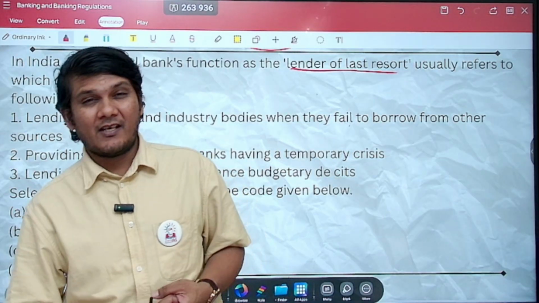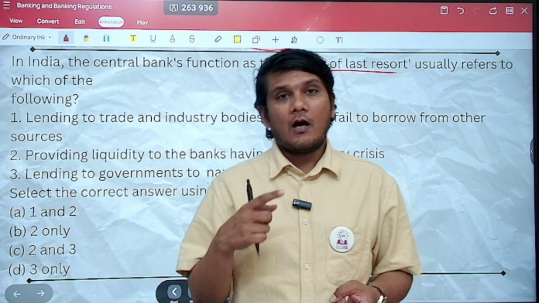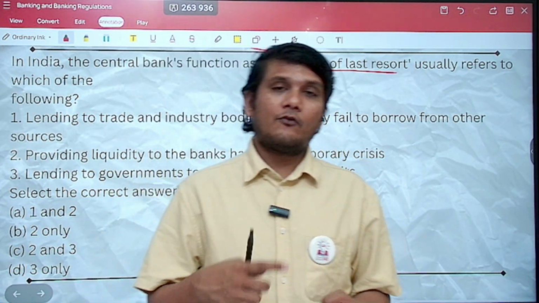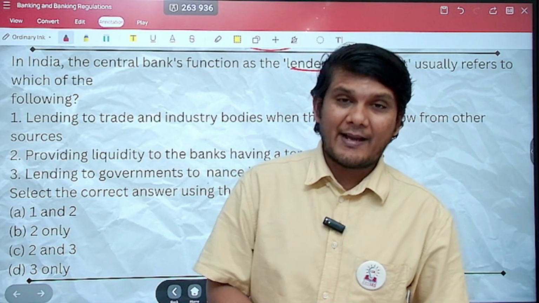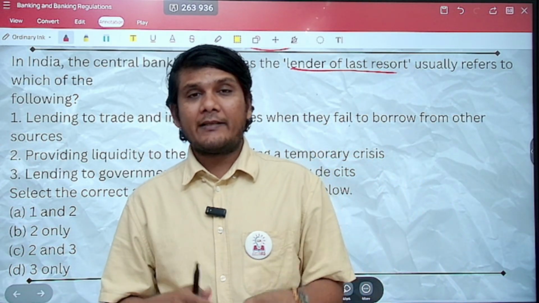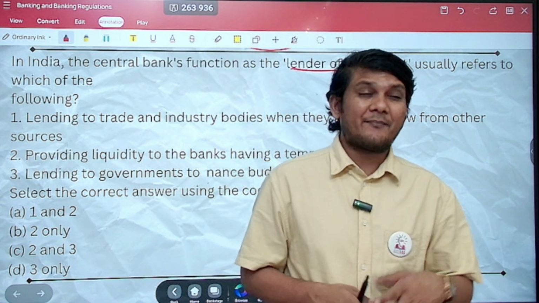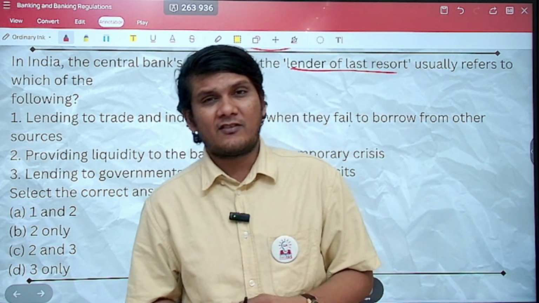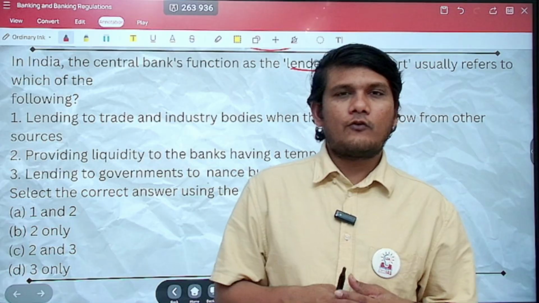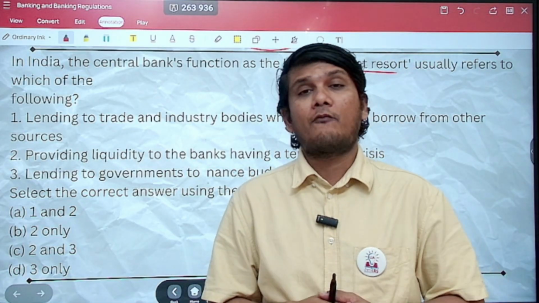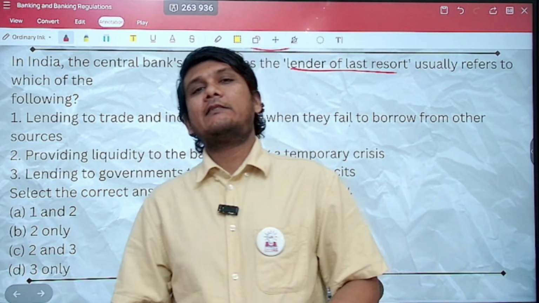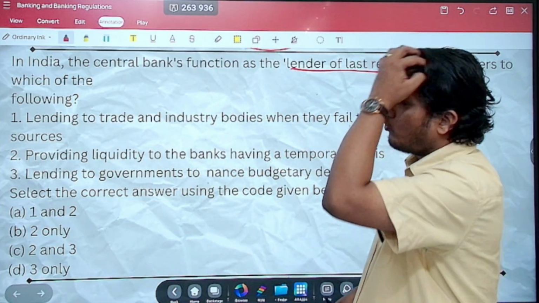So from this question, you should understand that you should be studying what are the different functions of the RBI. It prints the currency, it's the lender of last resort, it's the bank to the government. It gives loans to the government of India, to the state governments as well. It does the banking tasks for the government of India. It buys and sells government of India's securities, the treasury bills. So all those functions you should know. It is also the custodian of the foreign exchange. All these things we should know. So let us look at it.